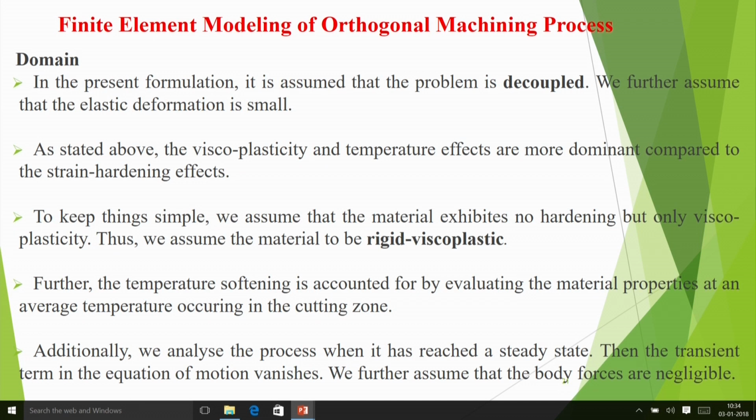Further, the temperature softening is accounted for by evaluating the material properties at an average temperature occurring in the cutting zone. Additionally, we analyze the process when it has reached a steady state condition, then the transient term in the equation of motion vanishes. So the transient term is not there, and we further assume that the body forces are negligible. What are the body forces? Such as the gravity force, which is distributed in the body. Those types of forces are neglected. Interaction of the forces is only through the surfaces by external agency.